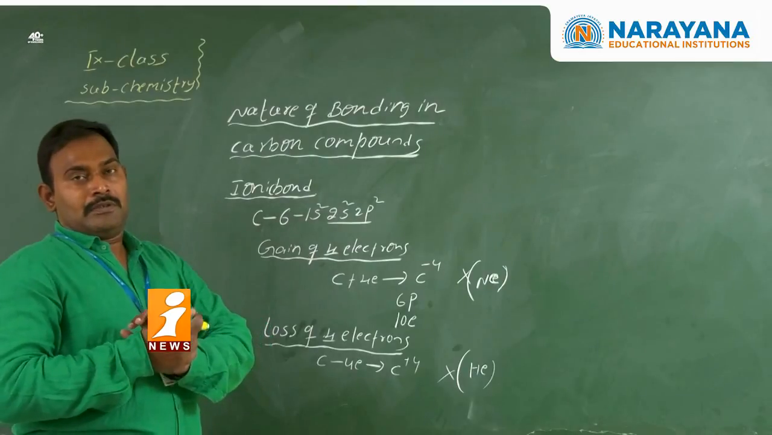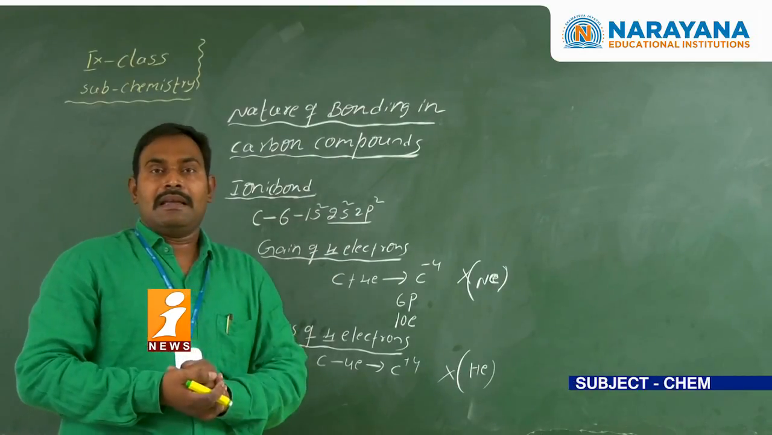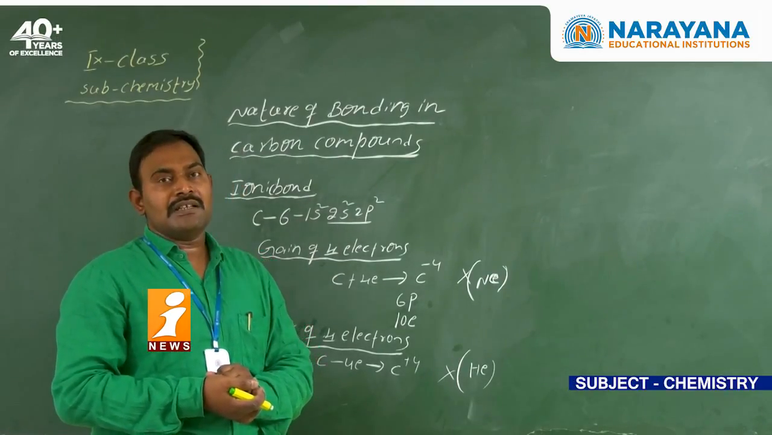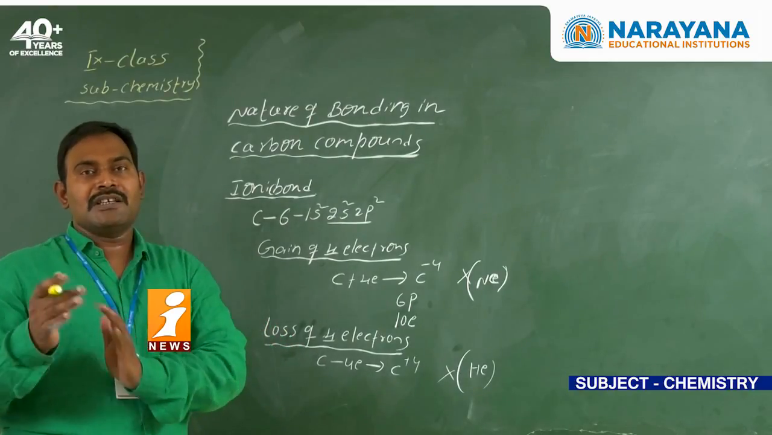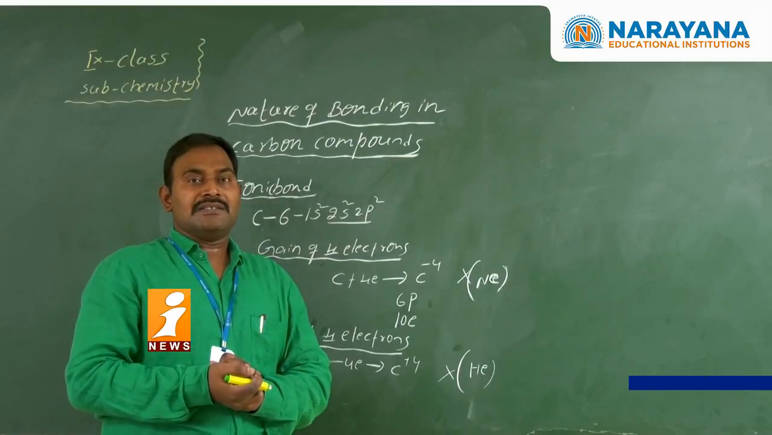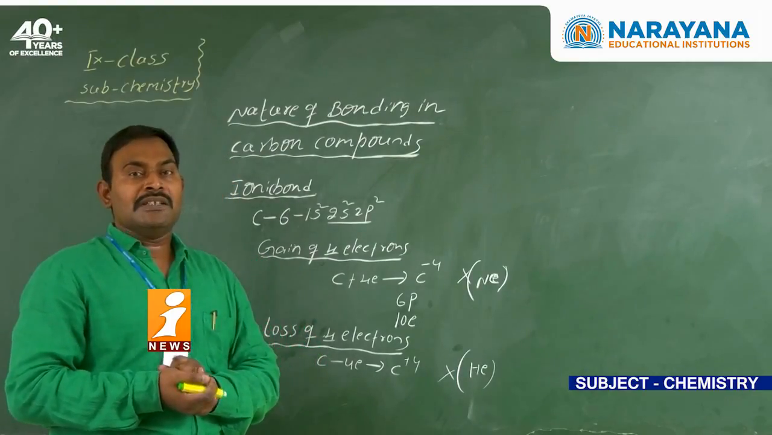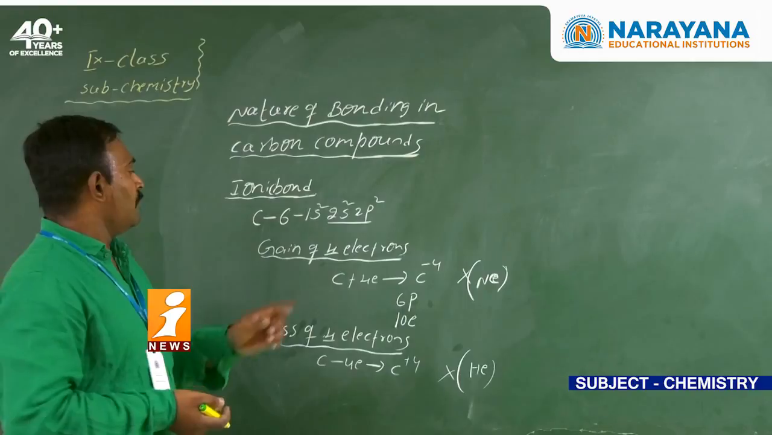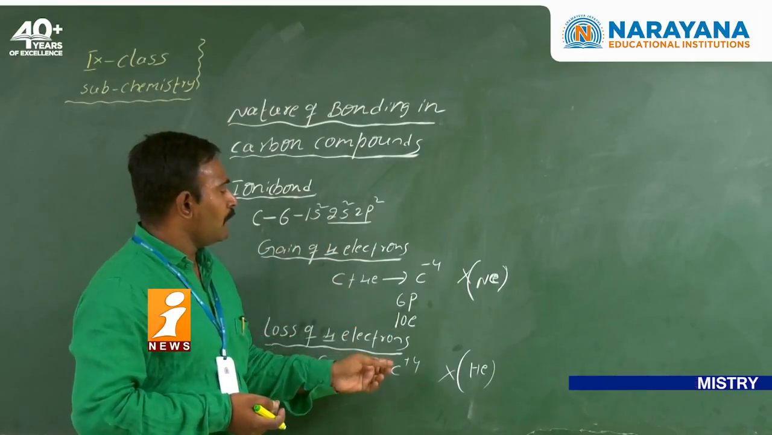Coming to here, to remove the electron, energy is required. That we call ionization energy. As the positive charge increases, the size of the ion or atom decreases. That much energy is not available with carbon. So formation of cation and anion is not possible.